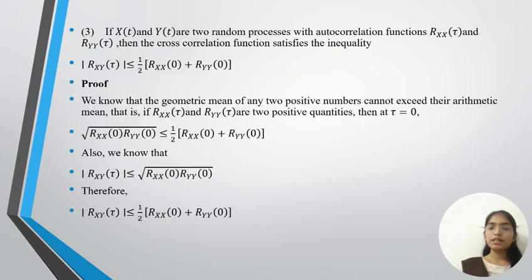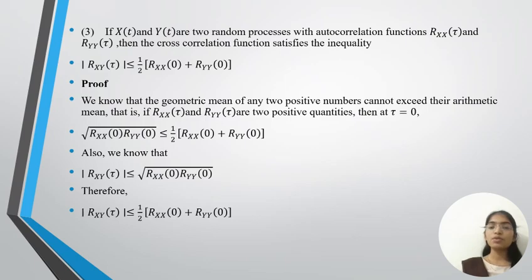Let us see the third property of the cross-correlation function. If x(t) and y(t) are two random processes with autocorrelation functions Rxx(τ) and Ryy(τ), then the cross-correlation function satisfies the inequality: mod Rxy(τ) is less than or equal to 1 by 2 times Rxx(0) plus Ryy(0).